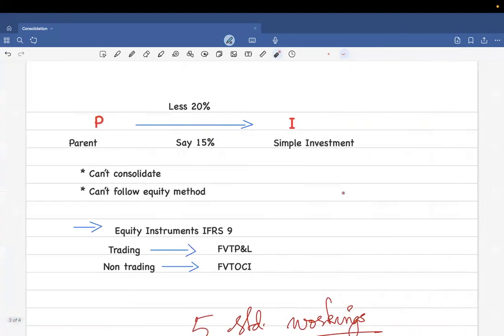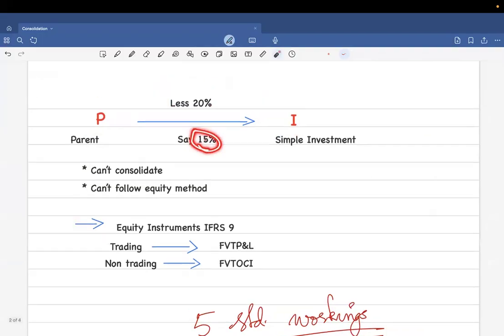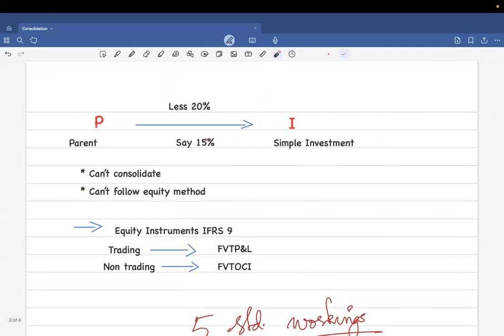Now, suppose there is a parent company P and it acquired I for less than 20 percentage, let's just say 15 percentage, then that is a simple investment. There is no control, there is no significant influence. So in this case, there is no consolidation that happens. You can't actually take the equity method. So you're going to adopt a different approach called IFRS 9, which you would be studying in FR. You don't need to study that here.